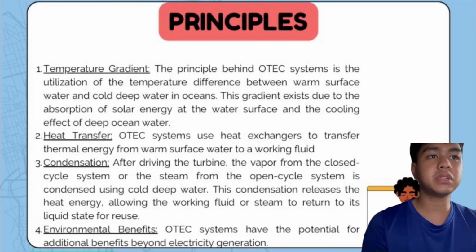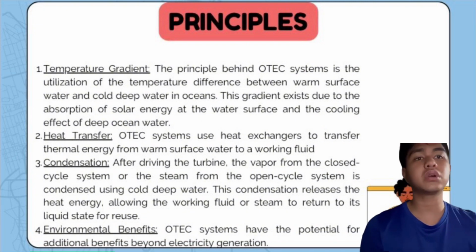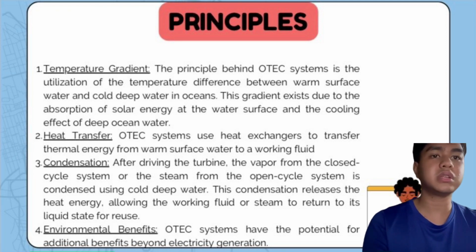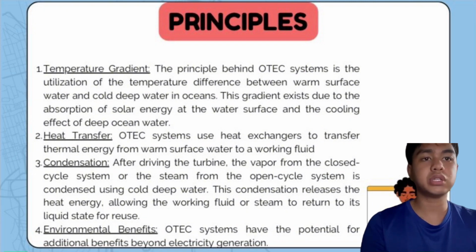Number 2, heat transfer. OTEC systems use a heat exchanger to transfer thermal energy from warm surface water to a working fluid. Number 3, condensation. After driving the turbine, the vapor from the closed cycle system or the steam from the open cycle system is condensed using cold deep water. The condensation releases the heat energy, allowing the working fluid or steam to return to its liquid state for reuse.